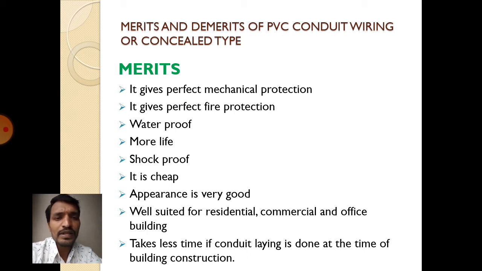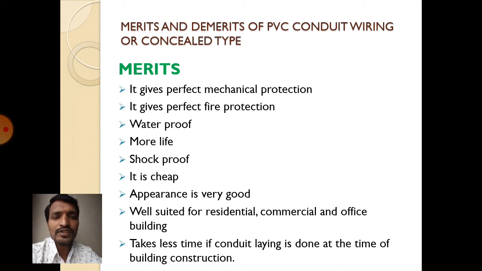Here merits means advantages and demerits means disadvantages. First we are going to look at advantages, that is merits. The first thing is that PVC conduit wiring gives perfect mechanical protection.